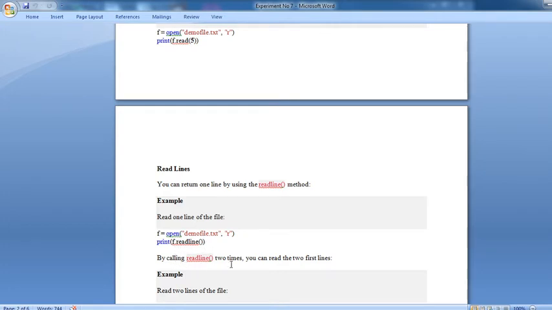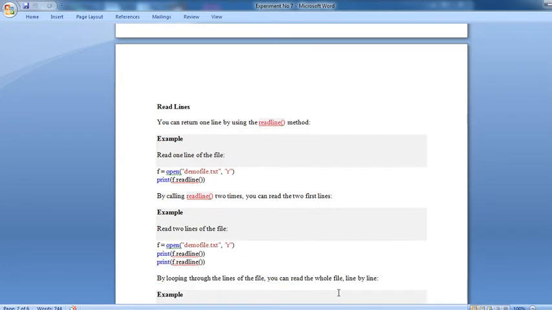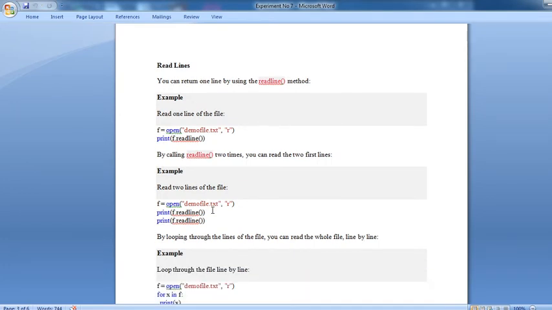By calling readline two times, you can read the first two lines. The example of that: read the two lines of the file. See here, f = open("demofile.txt", "r"), print(f.readline()), print(f.readline()). There are two lines. If you want to read two lines, write such a code.